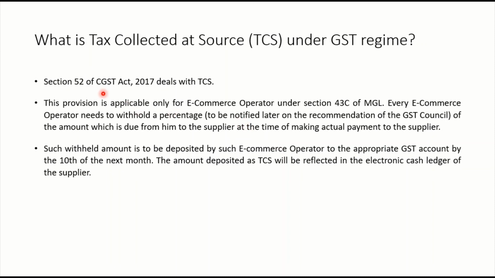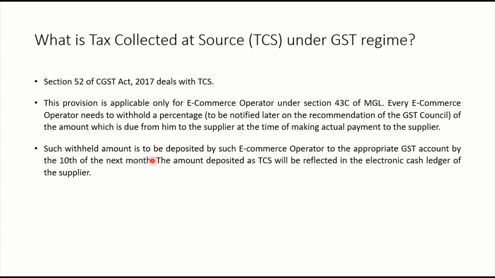So the provision is applicable only to e-commerce operators under section 43C of the model GST law, and every e-commerce operator needs to withhold a percentage to be notified later on the recommendation of the GST Council, and the GST Council has recommended keeping 10% as the TCS, okay, of the amount which is due to the supplier while making the actual payment.